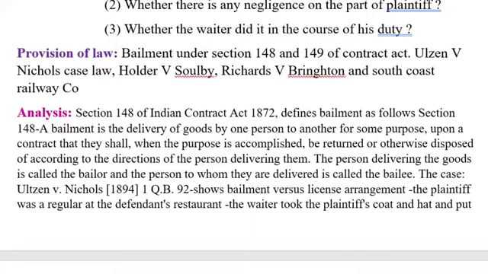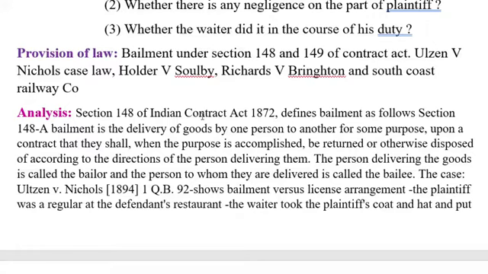Here, similar to this case law, there is one more case law, that is Holder versus Solby. Here also, the court has held that there was ample evidence of a bailment of the coat. The waiter took the coat without being asked by the plaintiff to do so and hung it up. So here the jury, that is a judge, has inferred that he offered to take the coat and he did so in the ordinary course of his duty as a servant of the defendant.